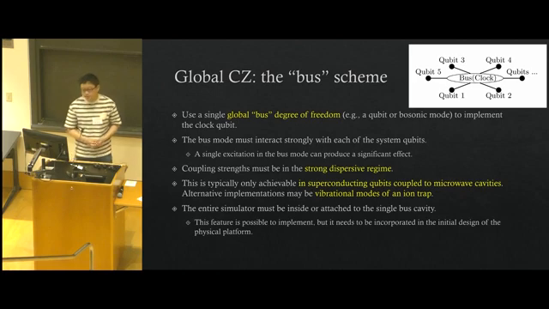We also noticed that the entire simulator, that are the N qubits implementing the ZZ plus Z Hamiltonian evolution, must be inside or attached to a single bosonic cavity. And this feature is entirely possible to be implemented, but it needs to be incorporated in the initial design of the physical platform, meaning that we might not be able to implement this whole experiment on an existing platform, but we might need to design this physical experiment from scratch.